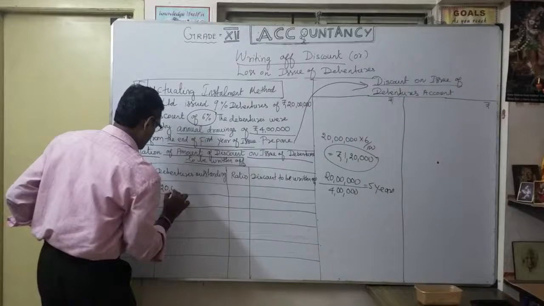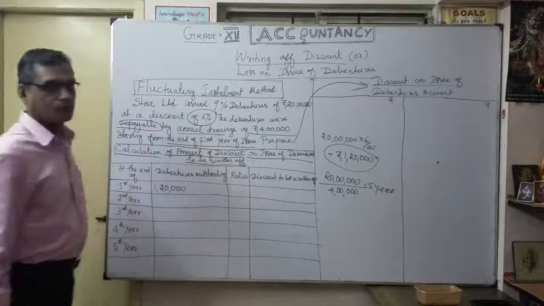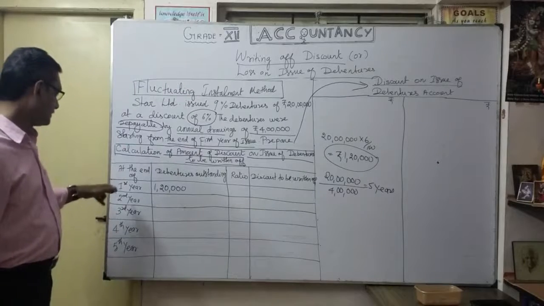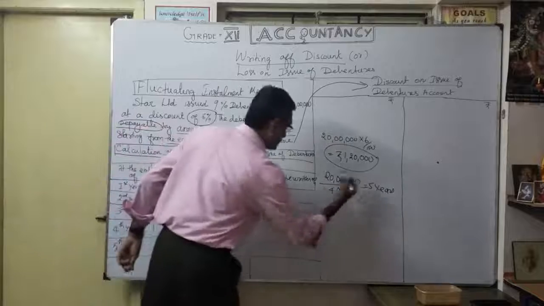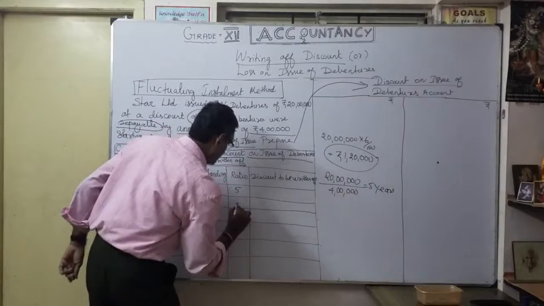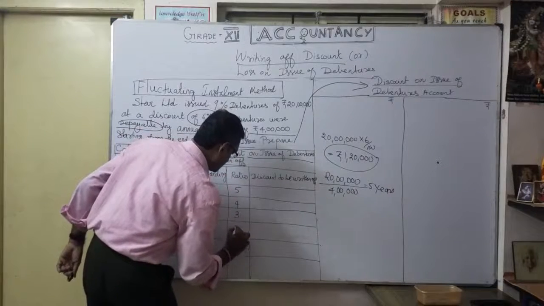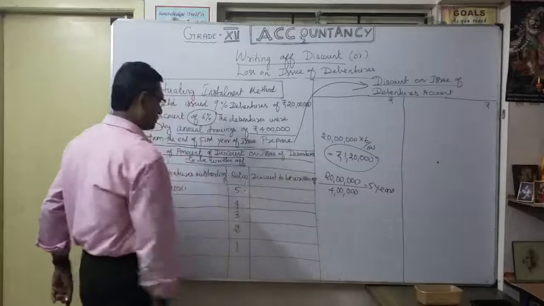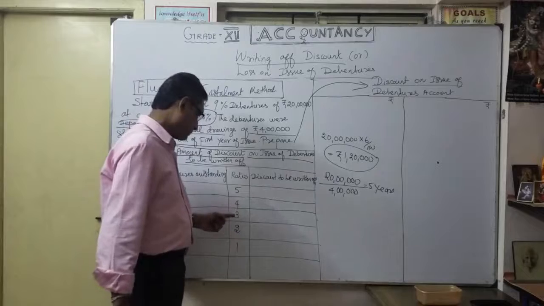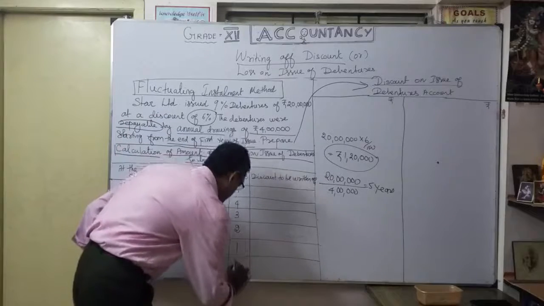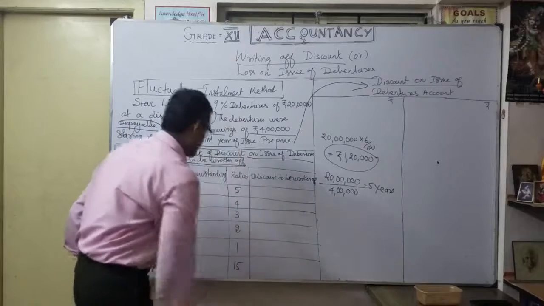1,20,000. Okay. So here first year, second year, third year, at the end of each year, you want the weighted ratio reverse. Here 5, 4, 3, 2, 1. So what's the total? 5 plus 4 is 9, plus 3 is 12, plus 2 is 14, plus 1 is 15. This is the total. Okay.